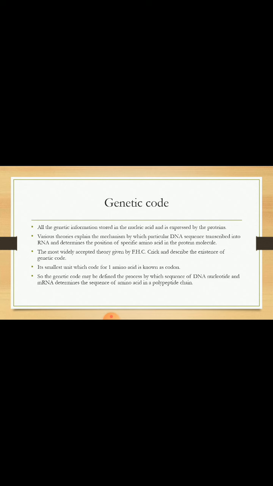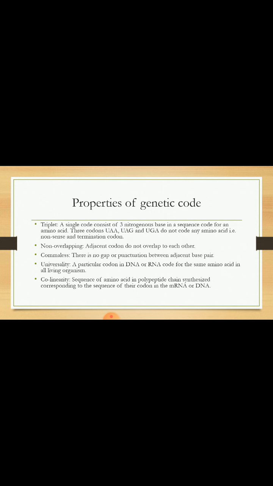The smallest unit which codes for one amino acid is known as a codon. So the genetic code may be defined as the process by which the sequence of DNA nucleotides and mRNA nucleotides determines the sequence of amino acids in a functional polypeptide chain or protein.